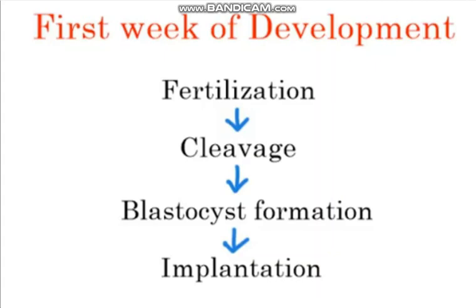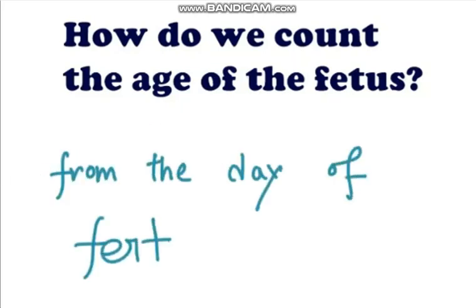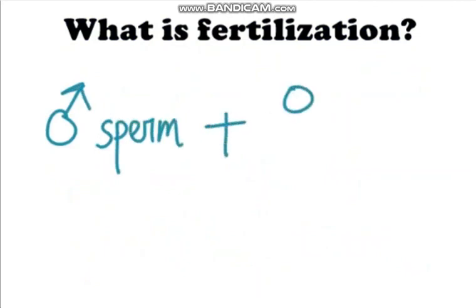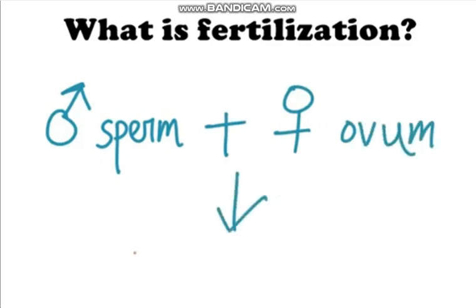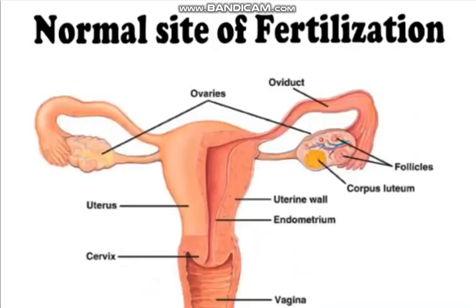First I will tell you how we count the age of the fetus. The age of the fetus is counted from the day of fertilization, when the sperm and ovum unite together. So what is fertilization? Fertilization is when the male sperm and female ovum fuse together. The egg is stuck in metaphase 2 until fertilization occurs.